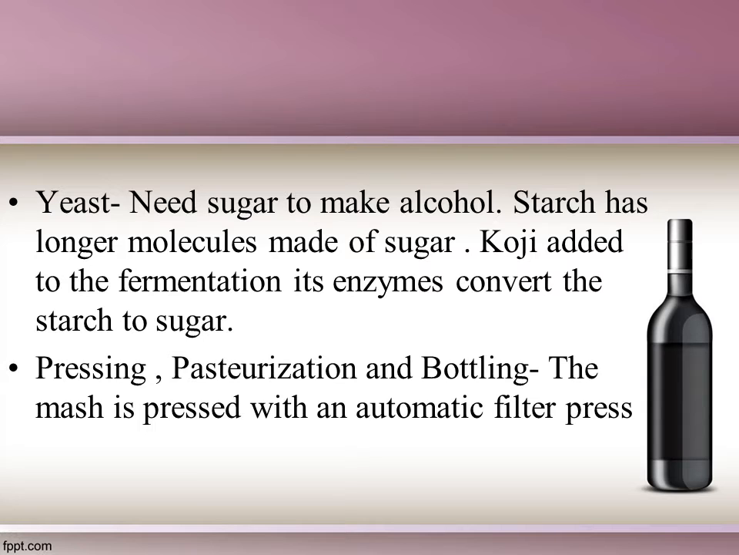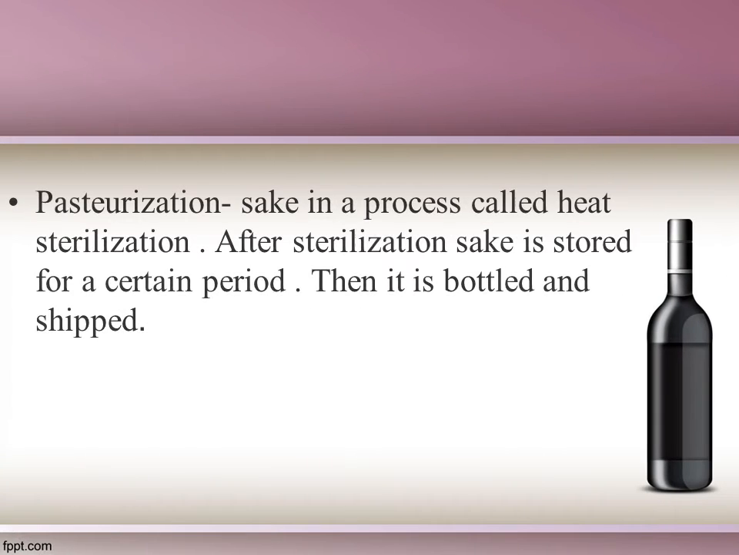Then the next process is pressing, pasteurization and bottling. The mash is pressed with an automatic filter press. Here, the solid material that is separated out is called sake kasu. After this pressing process, we have a new sake with a pleasant aroma.